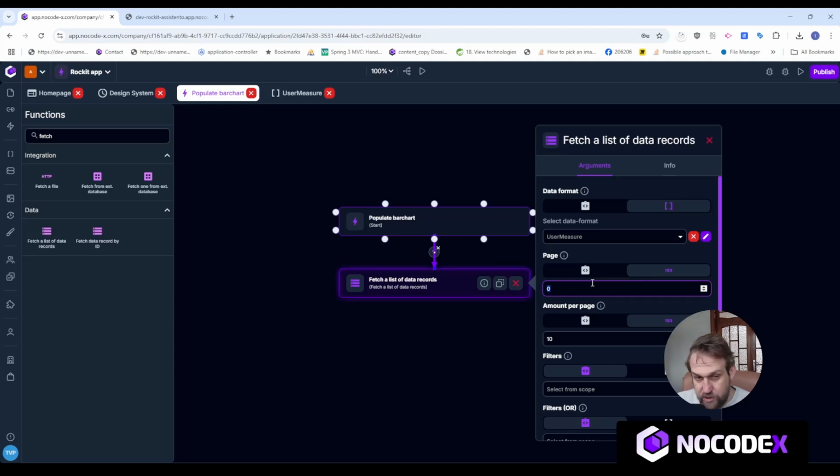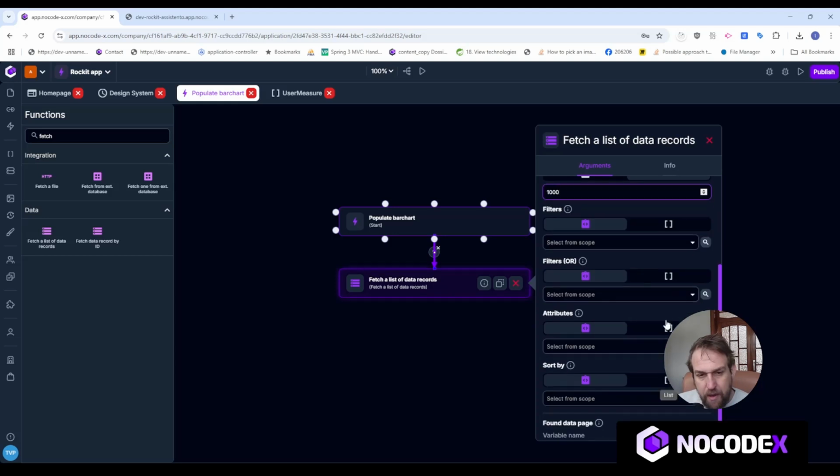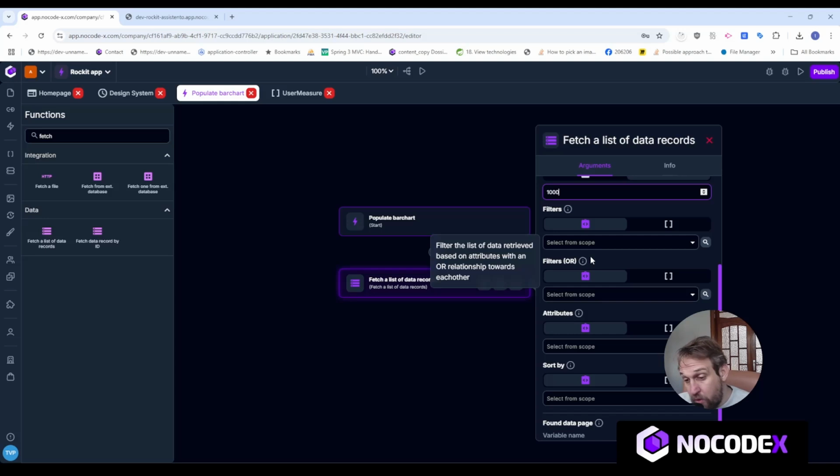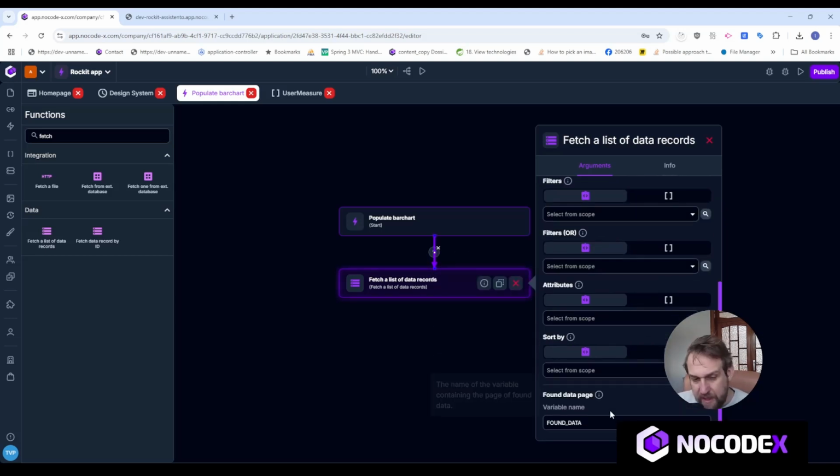The default values are just static values right here, but you can choose from your variable scope which page you want to load. In this case, I'll just load the first page, and then I'll want to load 1,000, for example, because I want to load the entire database of user measures. I can add some filters, with the relationship of or in between each other. I'm not going to deep dive in this video for this function. I'll do that in another video.